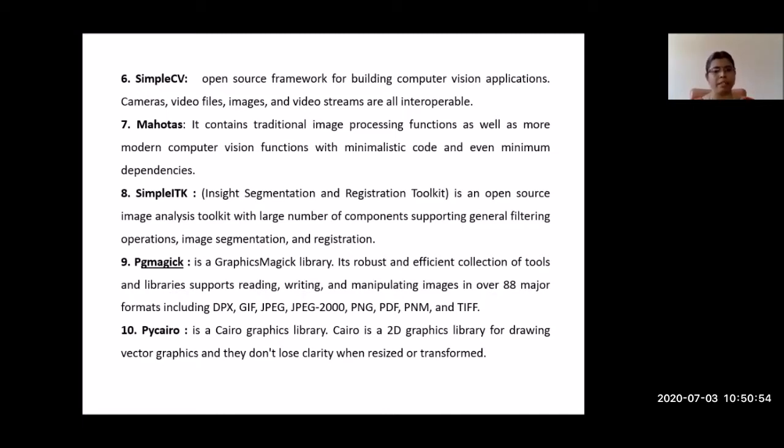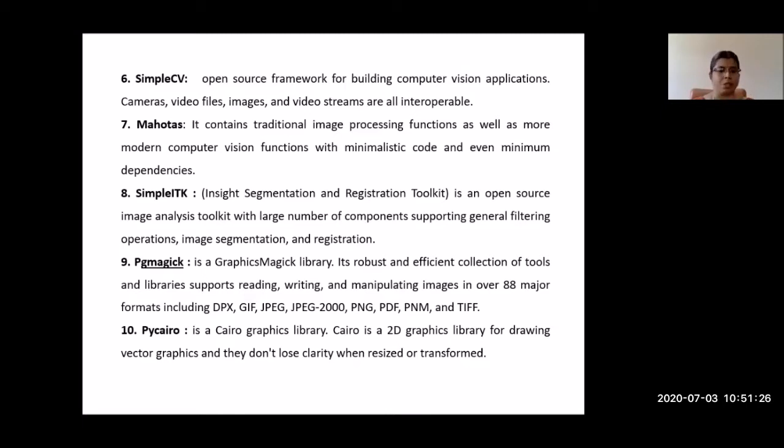Then this type of open source toolkit supports image segmentation, registration, and filtering operations. So these kinds of toolkits are mostly present in SimpleITK. Then Magick. This is the GraphicsMagick library. It supports all types of image formats like JPEG, PNG, PNM, and TIFF. All kinds of image formats are supported by this library.